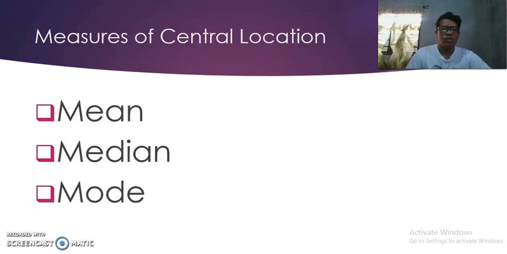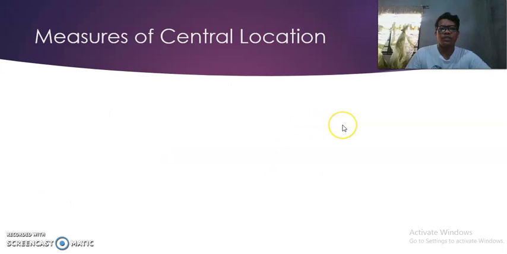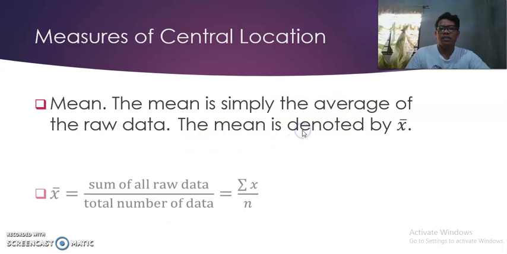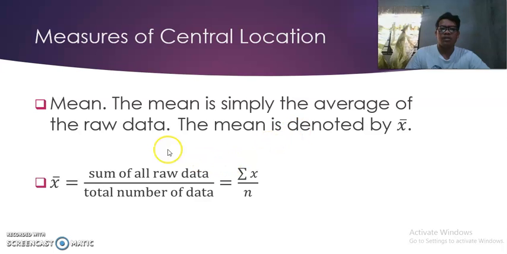They are also called averages because they tend to cluster or stay at the center of the distribution. The first measure of central location is the mean. The mean is simply the average of the raw data. The mean is denoted by X bar. So if you are going to compute the mean, it's the sum of all raw data divided by the total